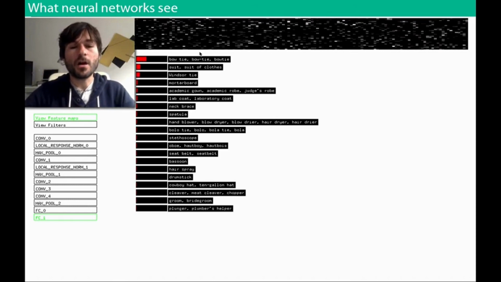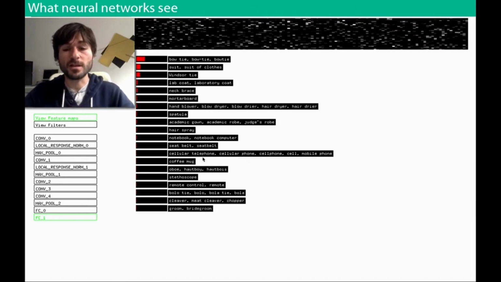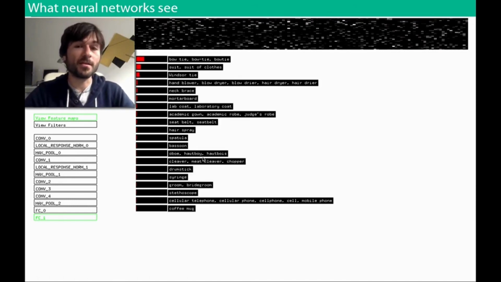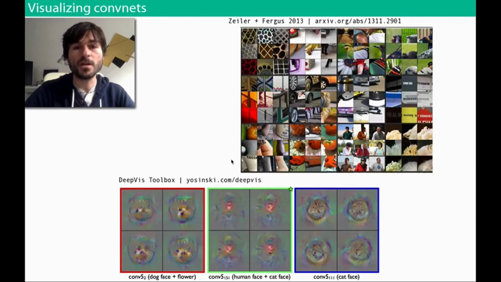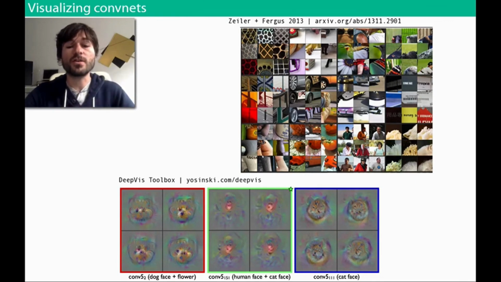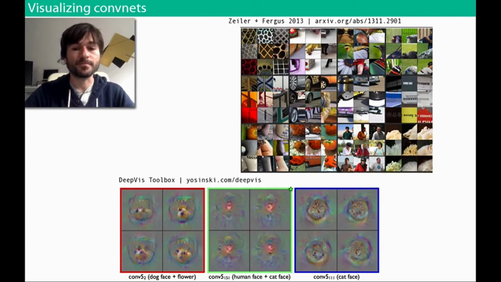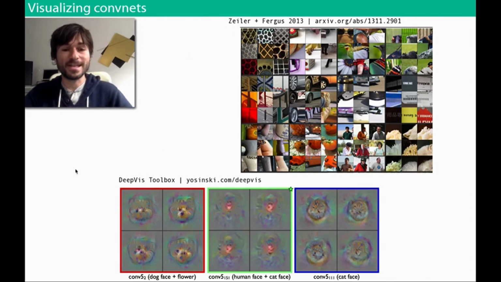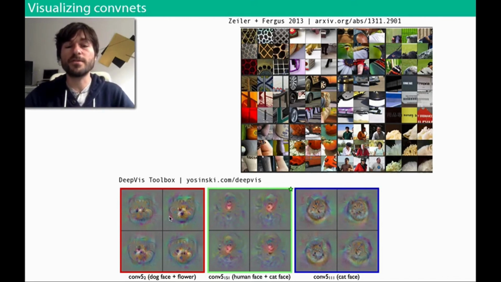Now, it can be a bit hard to understand what the feature detectors are looking for, but it turns out that there are ways, and there has been some work done in the past. Some of the first work came from Rob Fergus and Matt Zeiler in 2013, where they showed patches of actual images which cause certain feature detectors to light up. Another nice resource is the Deep Visualization Toolbox, which was made by Jason Yosinski et al. and was a major inspiration for the visualization software that you saw in the last slide.